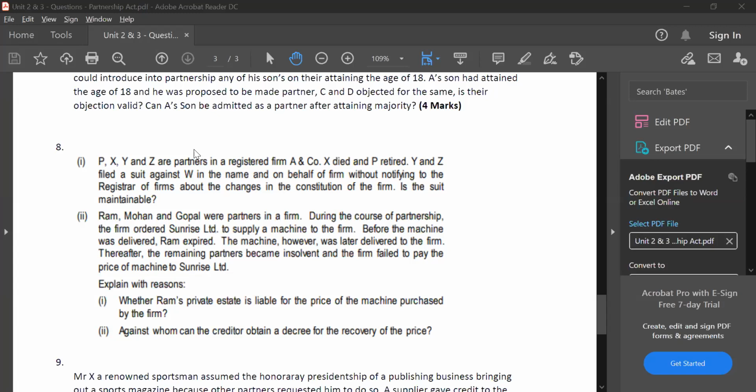So the answer for the first question: if you see the facts of question 8A, everybody got the correct answer. 8A, the suit. First, let me give you a conclusion. Is the suit maintainable? Absolutely, yes.